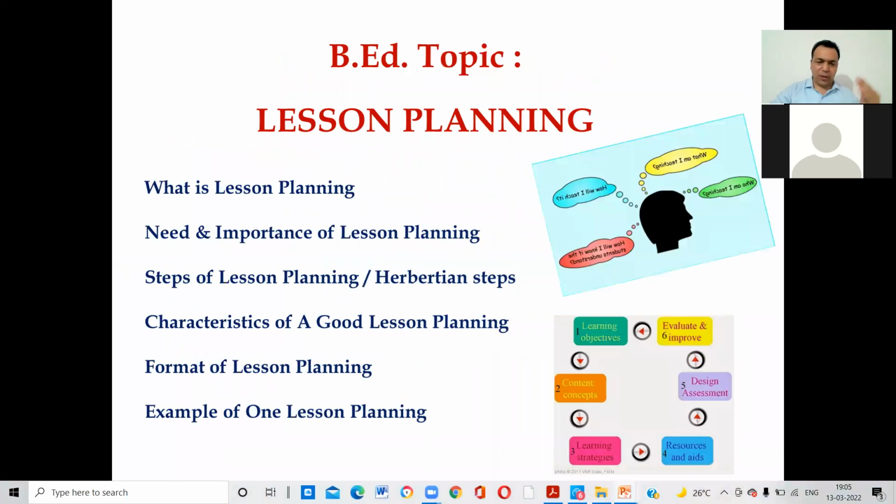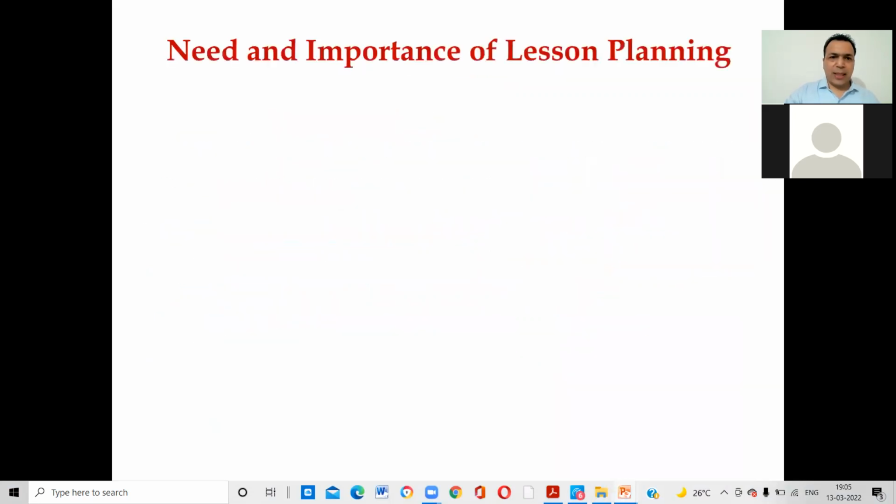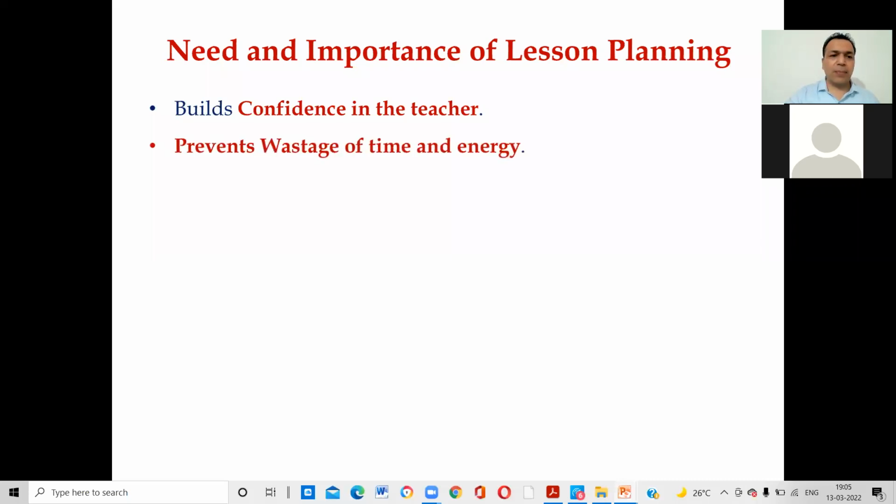So for lesson planning, we already discussed what a lesson plan is, need and importance of lesson plan, steps of lesson plan, characteristics of a lesson plan, format of lesson plan, and an example of a lesson plan, right, guys? So what is the need and importance of a lesson plan? It builds confidence in the teacher. When you go into the class with preparation of the lesson, it builds your confidence. It prevents wastage of time and energy.